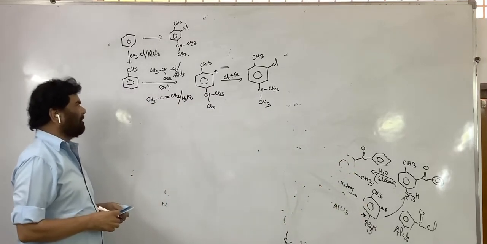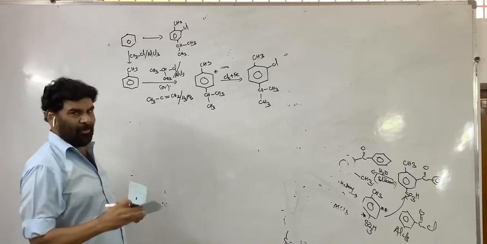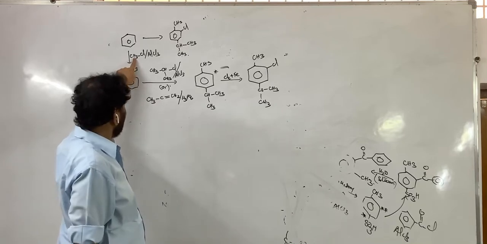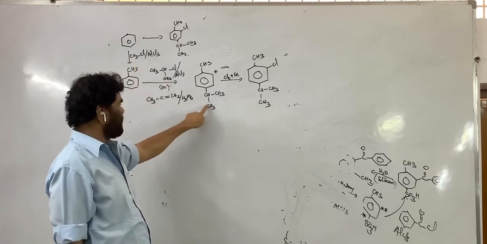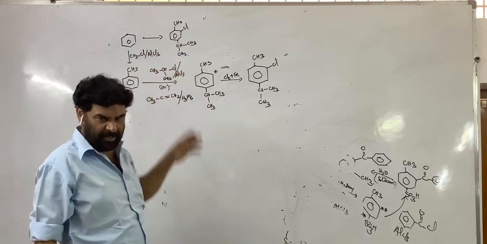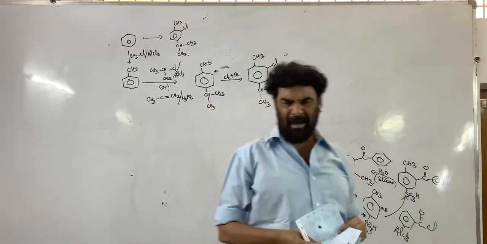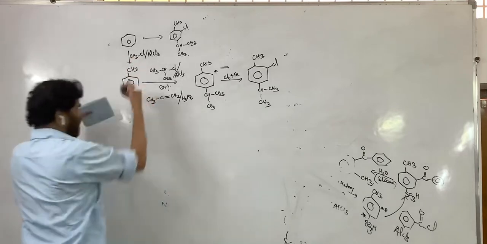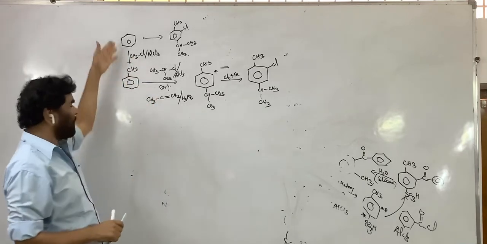There is no other route for it. You may ask, why? Here methyl is first introduced, then the isopropyl. Why not the other way, first isopropyl? Logically nothing will happen. But one thing, this has an advantage.